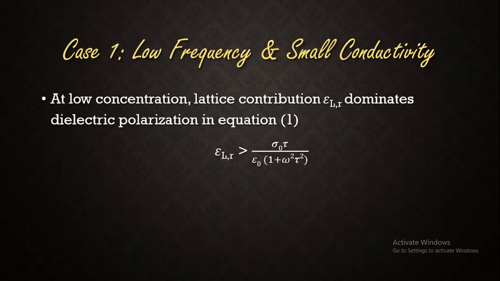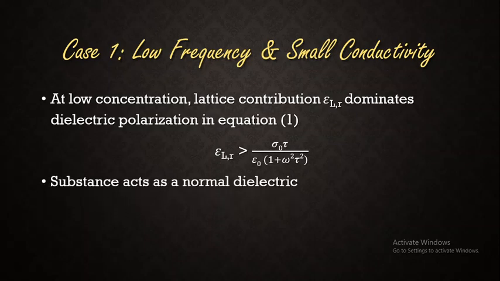That's why we can say that epsilon Lr is greater than sigma naught tau by epsilon naught into 1 plus omega square tau square, which is the term with respect to the free carriers.